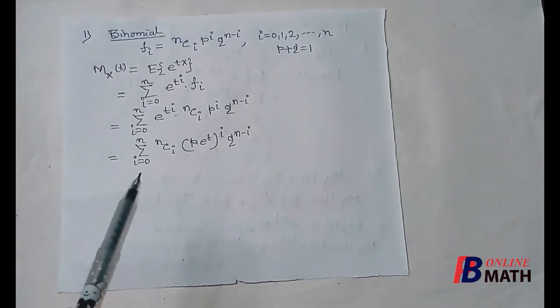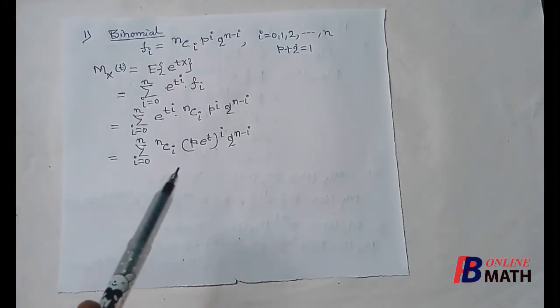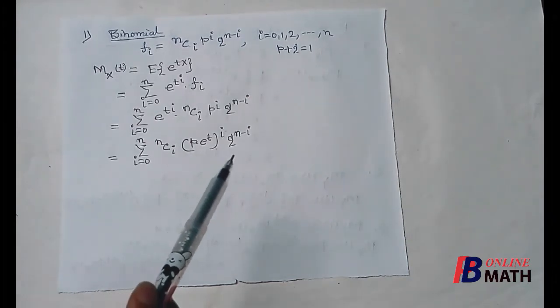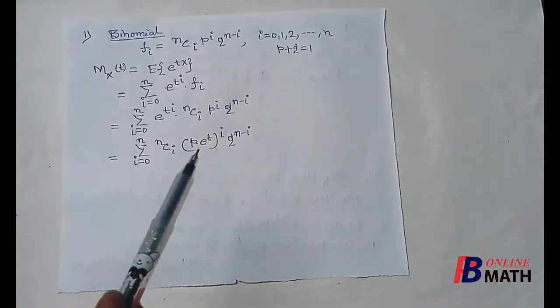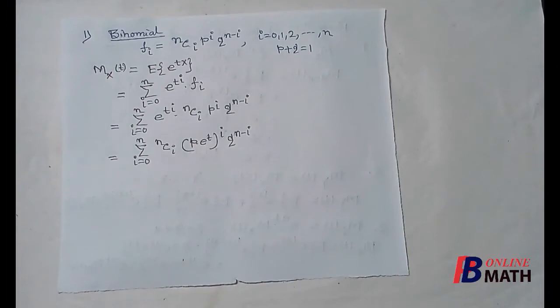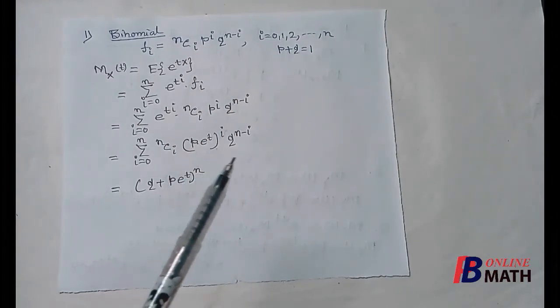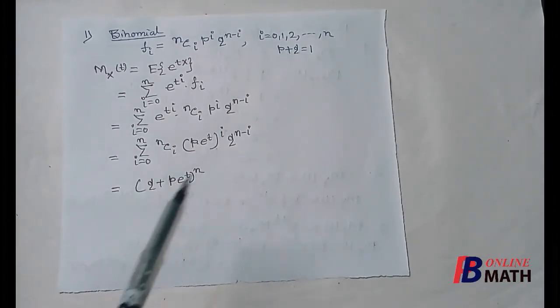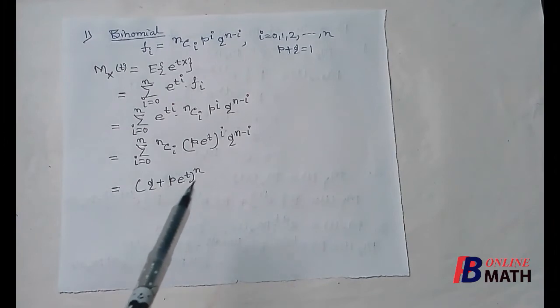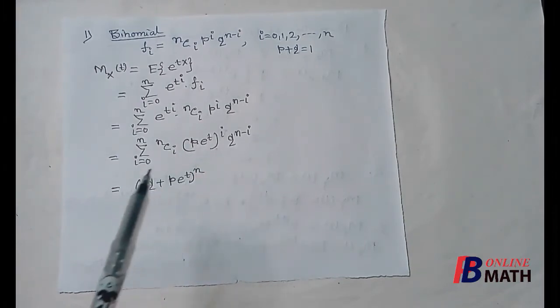Now if we expand this summation, we shall find that this is the binomial expansion of q plus p e to the power t, to the power n. I have already shown this in a previous part: the sum equals q plus p into e to the power t, to the power n. Actually in this case it is p into e to the power t instead of only p.